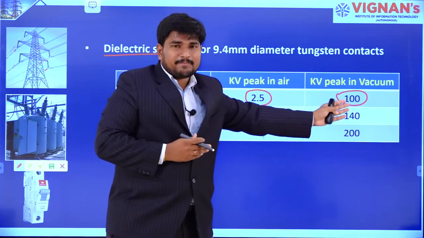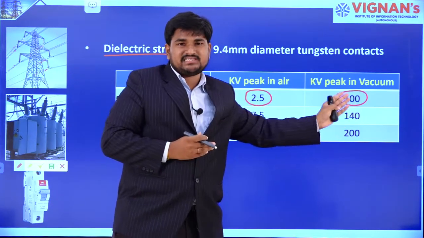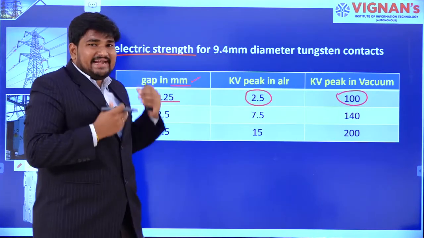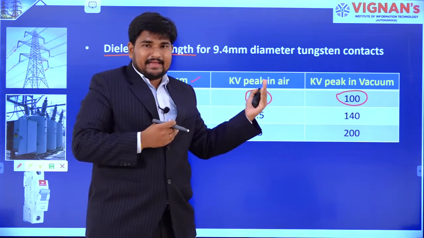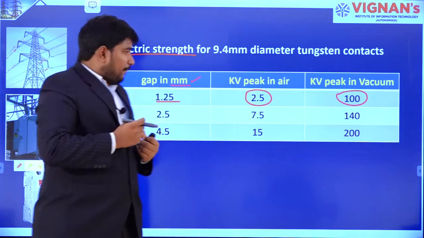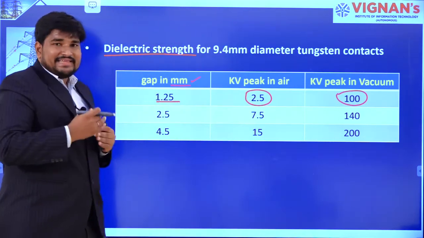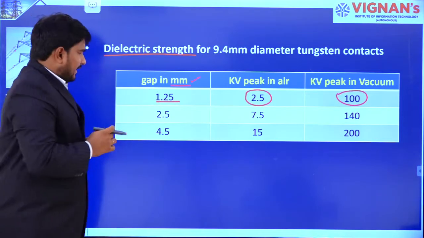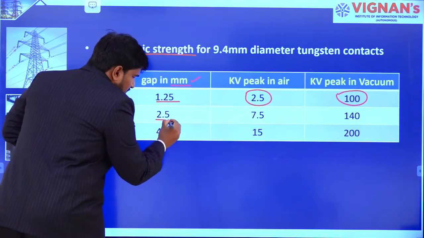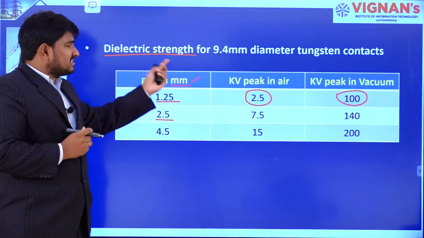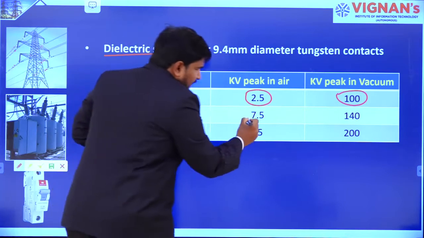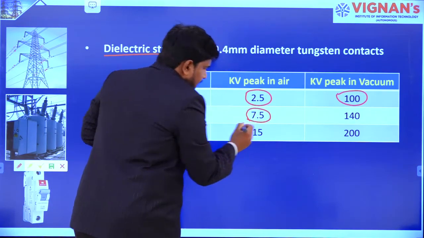So this is the advantage of vacuum, which has high dielectric strength compared to air, right? Let us go for an increment in gap. For 2.5 millimeters, the dielectric strength of air is 7.5 kilovolts.